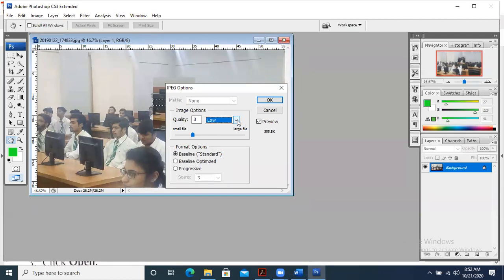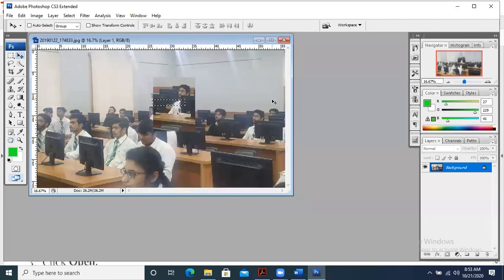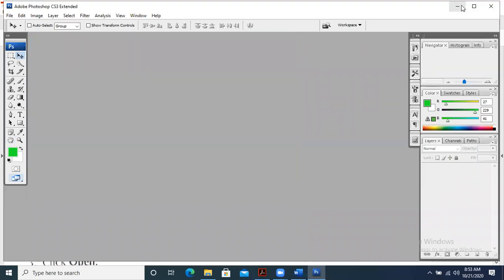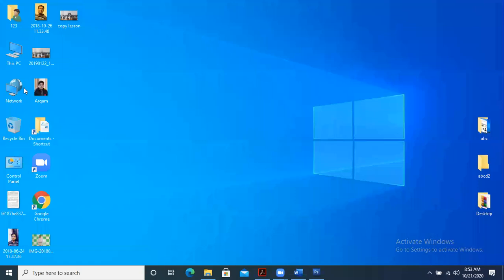For example, if I take it lower and save it on the desktop, now see on the desktop what the size of the file is. This is the lesson file that I have created.